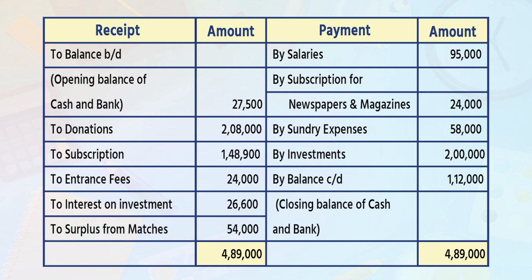Now come to the payment side. First one in that is by salaries 95,000. By subscription for newspapers and magazines 24,000. By sundry expenses 58,000. By investments 2 lakh. By balance c/d, closing balance of cash and bank 1,12,000. Total of payment side is 4,89,000.